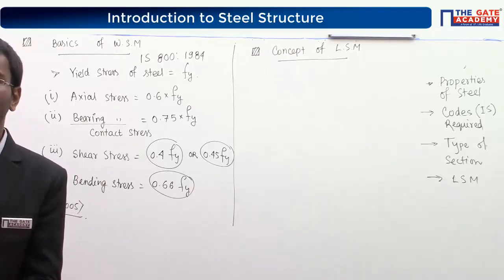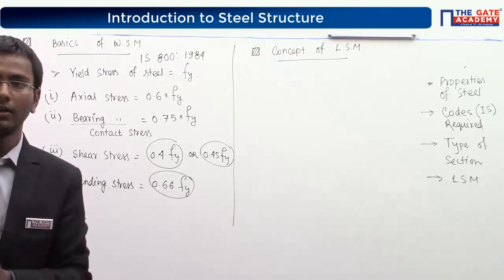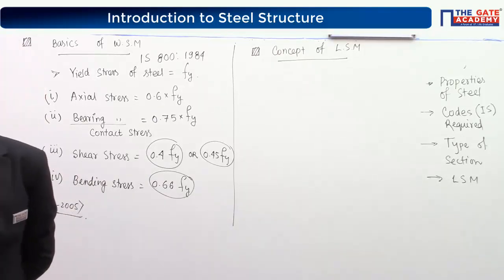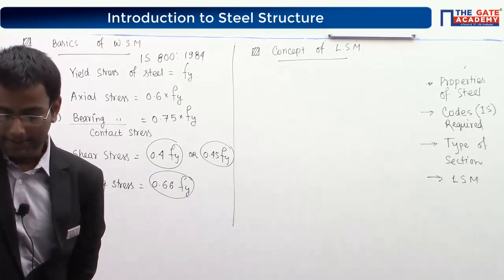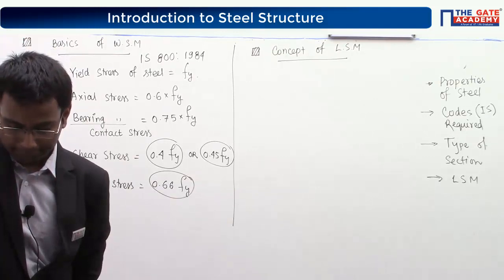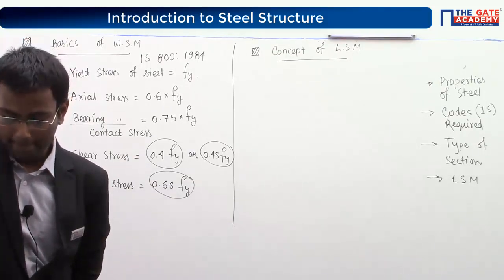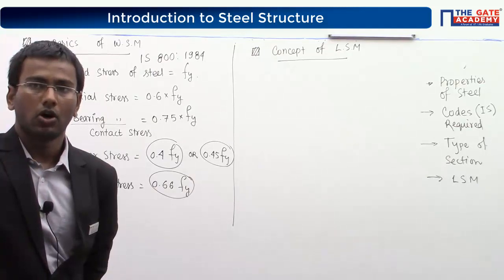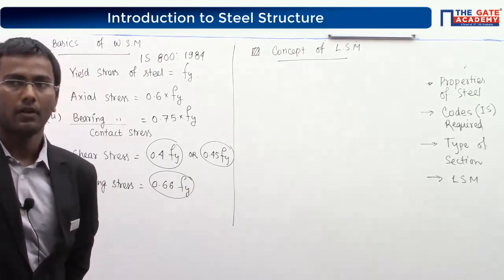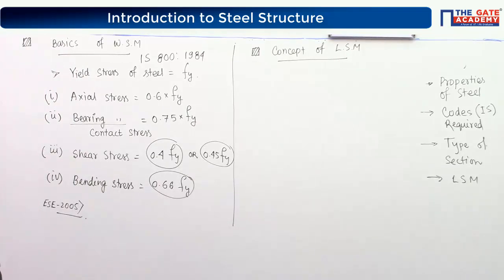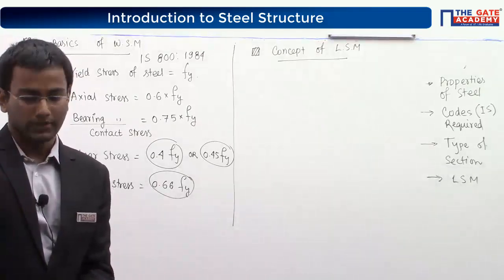Which one of the following stresses is independent of yield stress as a permissible stress for steel structures?